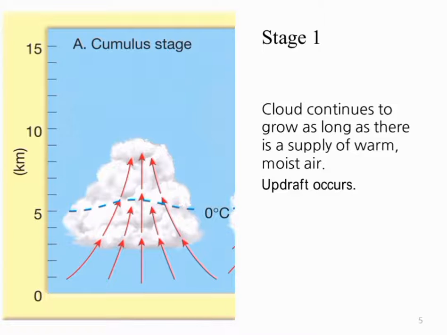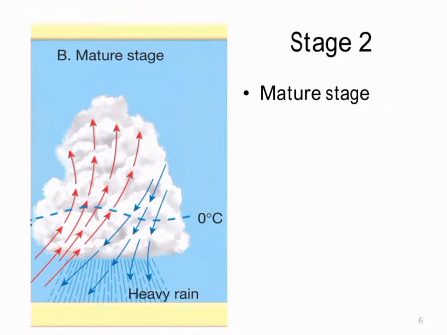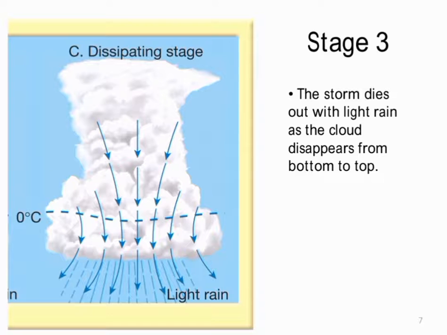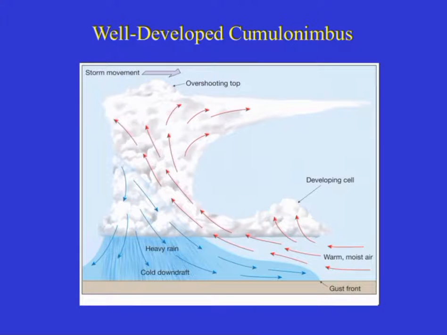Stage 1: Cumulus stage. In this stage, clouds continue to grow as long as there is a supply of warm or moist air. In this stage, updraft occurs. The second stage is the mature stage. In this stage, the warm air continues to rise to form clouds and produce heavy rain. Dissipating stage. In this stage, the storm dies out with light rain as the cloud disappears from bottom to top.